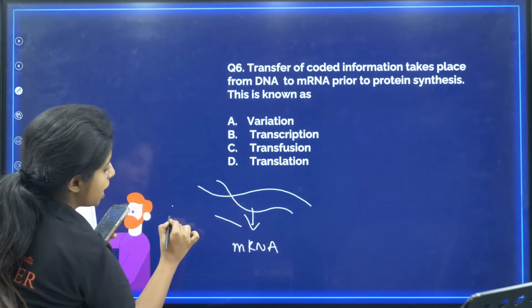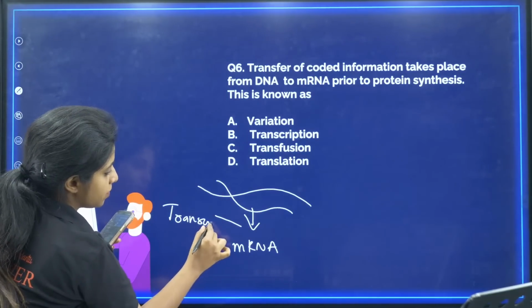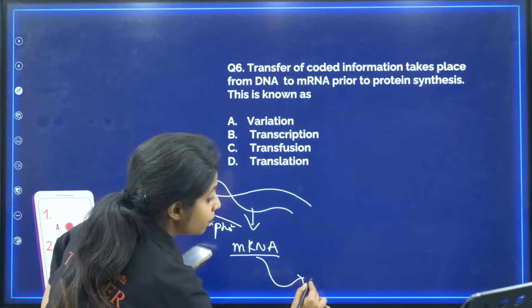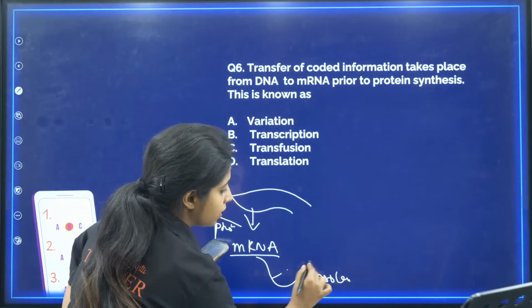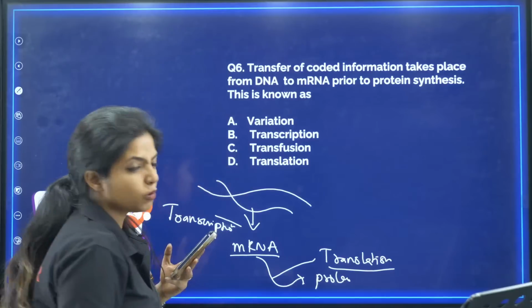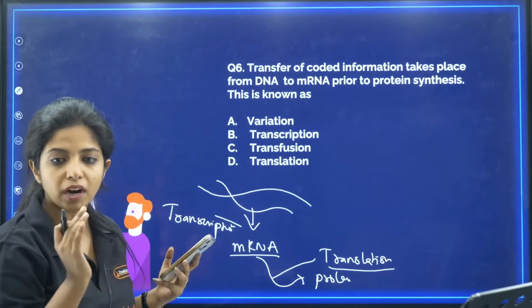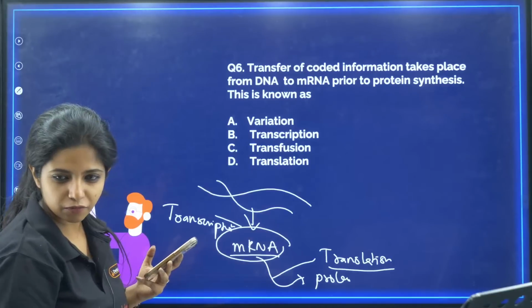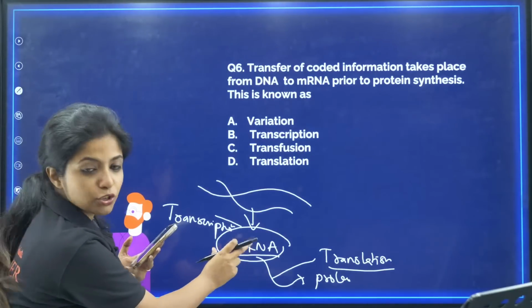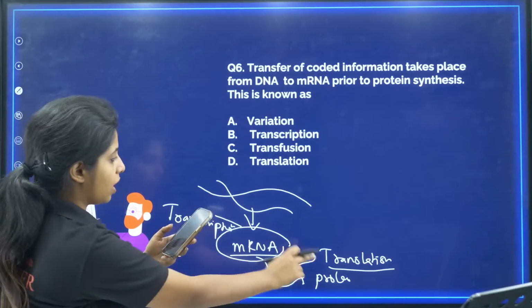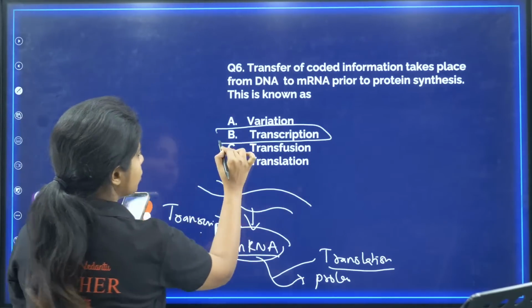This process is known as transcription. And now from mRNA, when you are making a protein, what do you call this? Translation. So always remember this in this format. Whatever DNA speaks, protein does not understand it. So that is why you need an mRNA to translate all the information. It is like a message. It is the messenger RNA. So here you have transcription, here it is translation. So B becomes your answer.